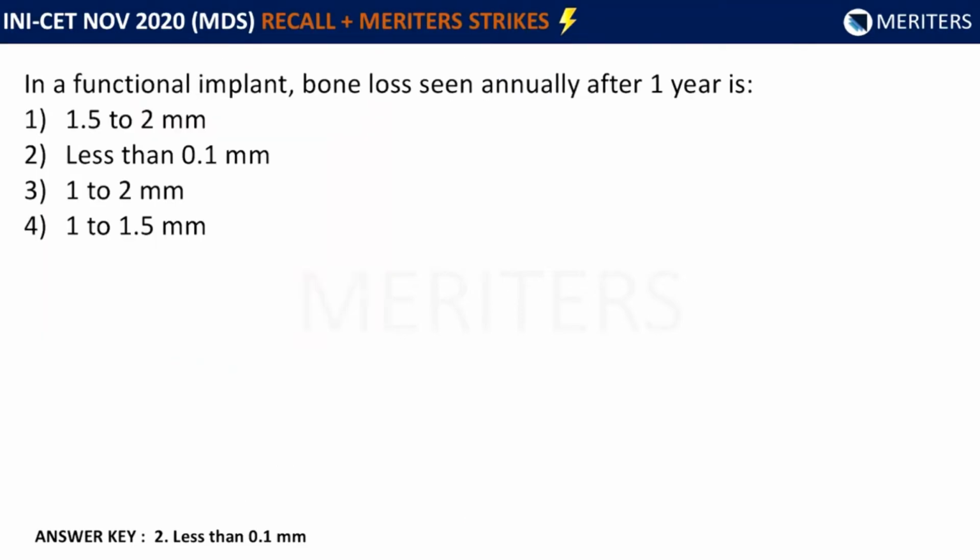The question is, in a functional implant, bone loss seen annually after 1 year is, and the options are 0.15 to 2 millimeters, less than 0.1 millimeter, 1 to 2 millimeters, and 1 to 1.5 millimeters. Now let us try to understand the question. They are talking about a functional implant. That means it's a healthy implant, not a failing implant. Bone loss around the implant is a natural phenomenon. It is going to happen throughout the entire life of that implant. So the bone loss seen annually after 1 year of loading is less than 0.1 millimeters. This is a very straightforward theoretical question which has to be remembered.